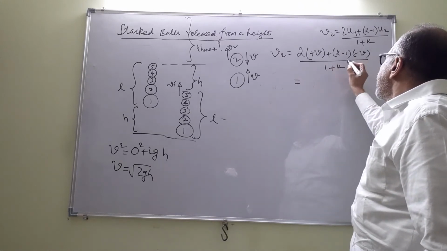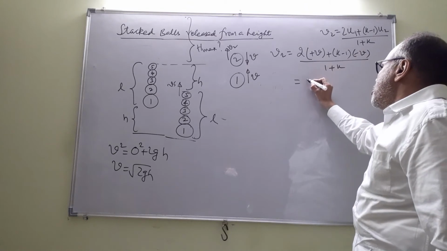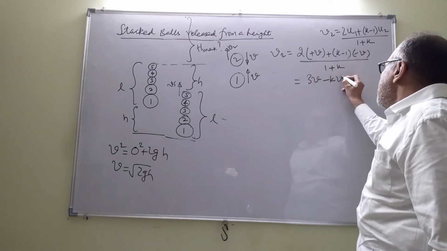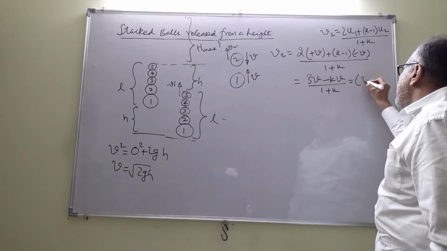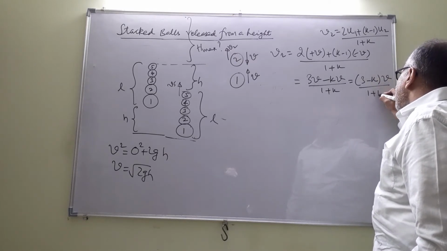So you will have here minus v, and minus 1 will be plus v. So this will be plus 3v, and you will have minus kv by 1 plus k. That is equal to 3 minus k into v by 1 plus k.